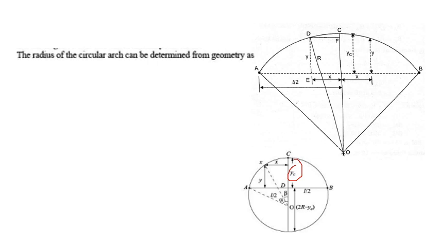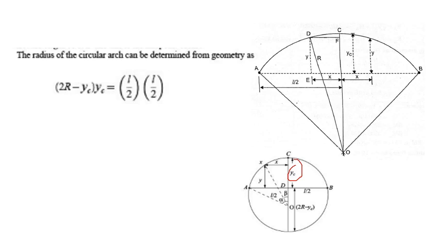Considering those two spans, the radius of the circular arch from the geometry can be determined as 2R minus YC into YC is equal to L by 2 into L by 2.